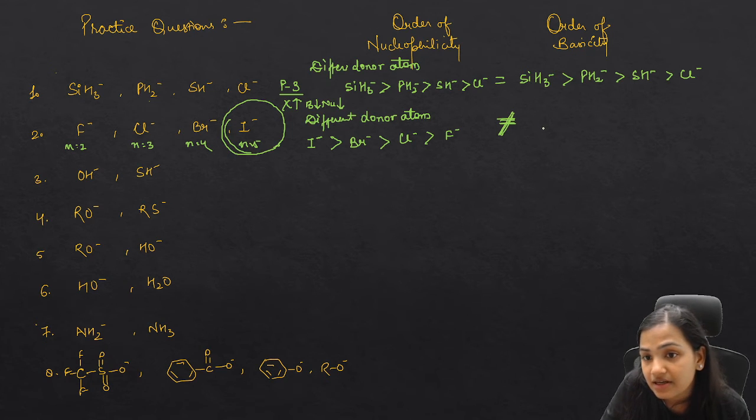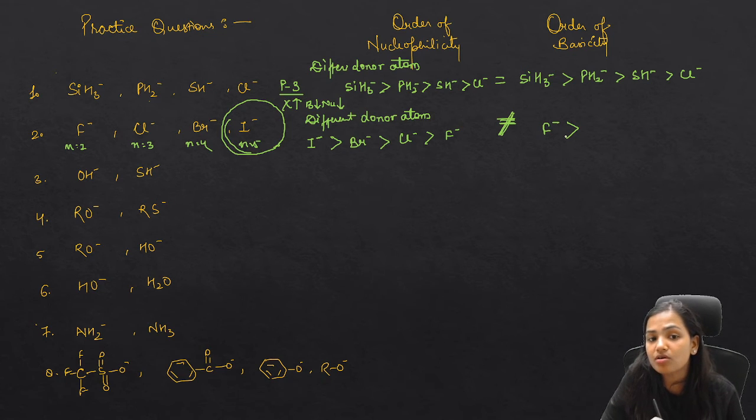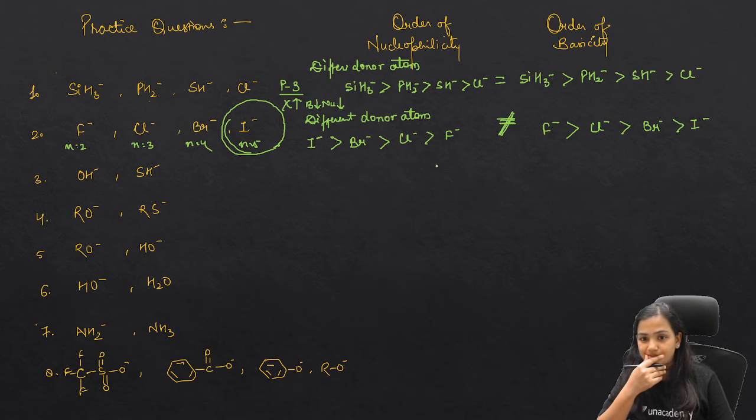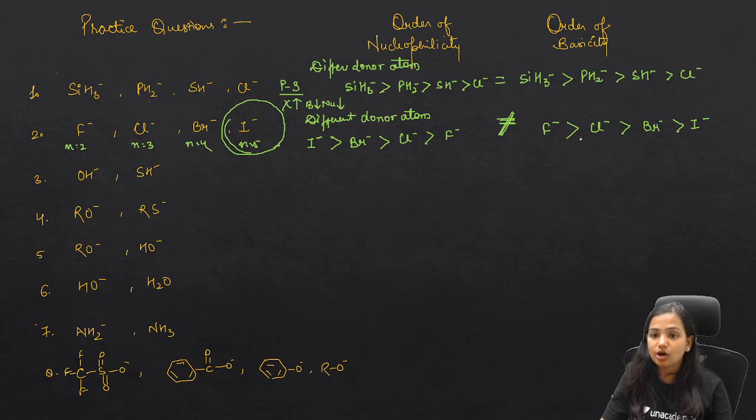So the order of basicity is opposite. F negative is going to be a strong base, then Cl negative, then Br negative, and then I negative. Got it? So this and this are totally opposite.